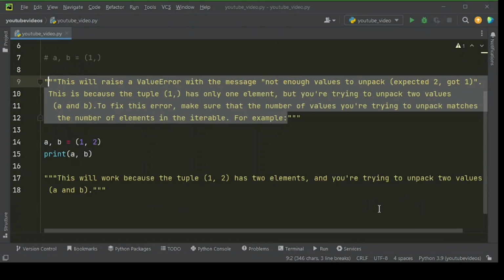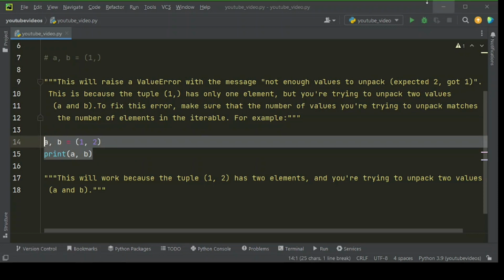This will raise a ValueError with the message, not enough values to unpack, expected 2, got 1. This is because the tuple (1,) has only one element, but you're trying to unpack two values, a and b. To fix this error, make sure that the number of values you're trying to unpack matches the number of elements in the iterable. For example, let's run this code.